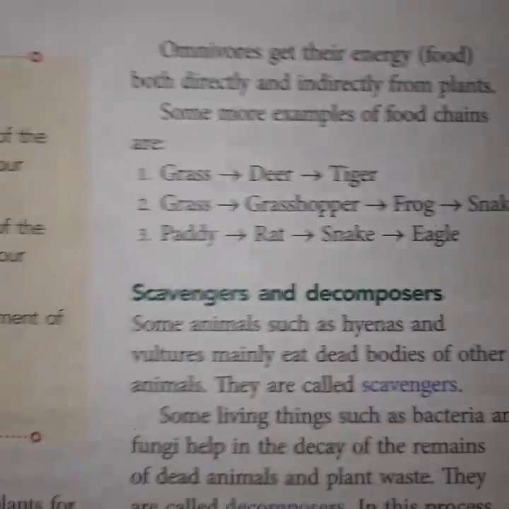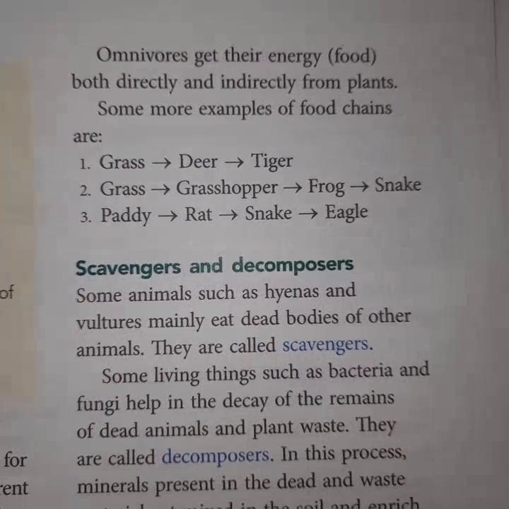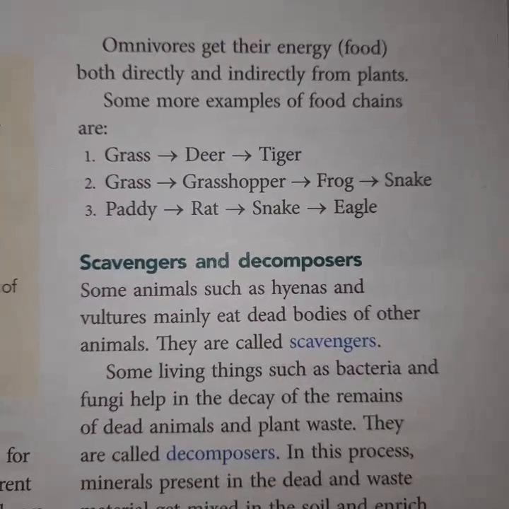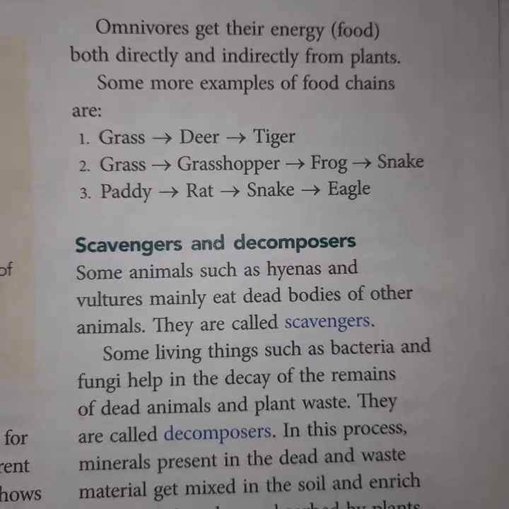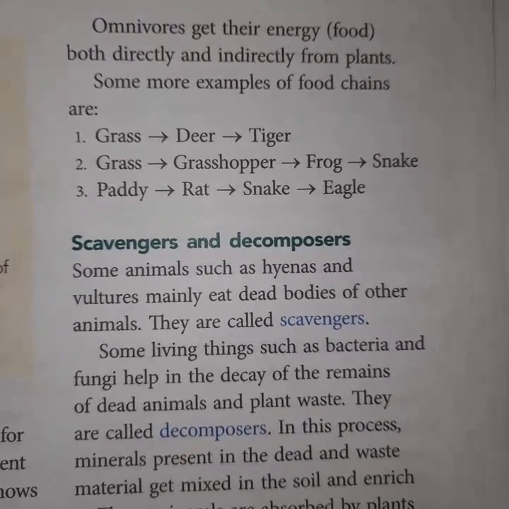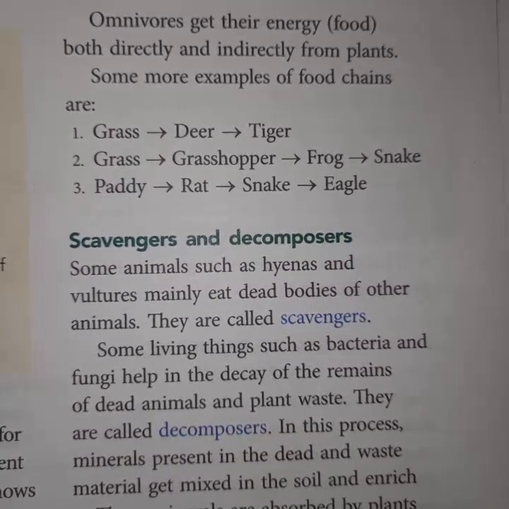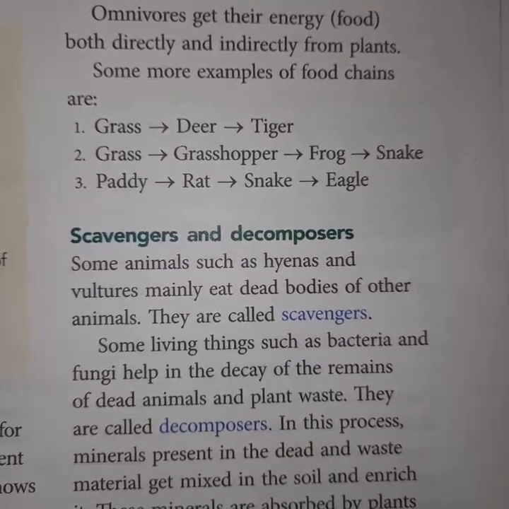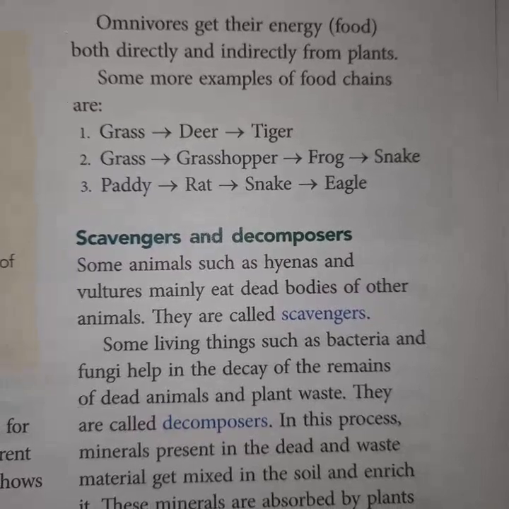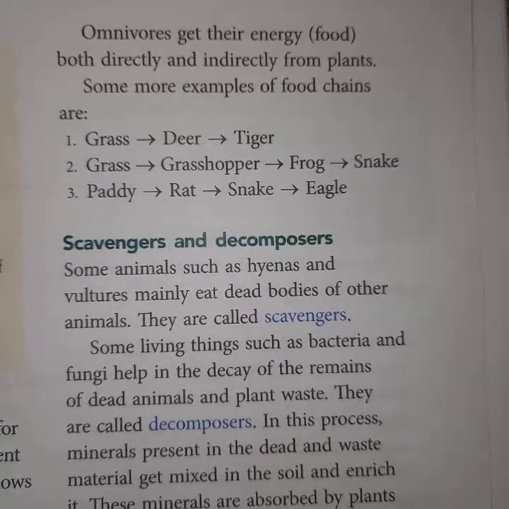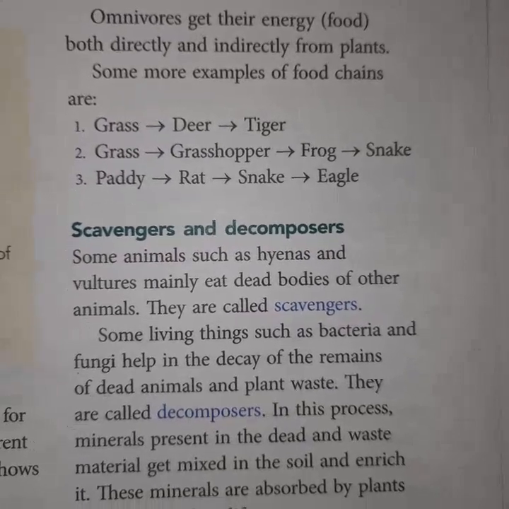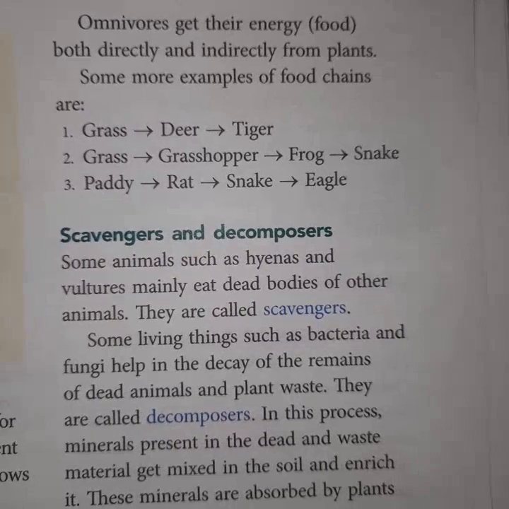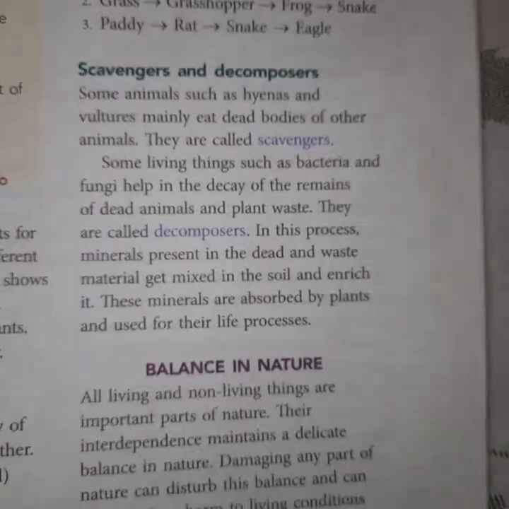Okay, if you increase the food chain, you can see number of food chains. So grass, deer, tiger; grass, grasshopper, frog, snake; paddy, rat, snake, eagle. So first member is the green plant, second member will be herbivorous, third member is the carnivorous, last member is the scavenger. And after that scavenger, there will be some microorganisms in the food chain. Okay, you have to remember all these food chains.